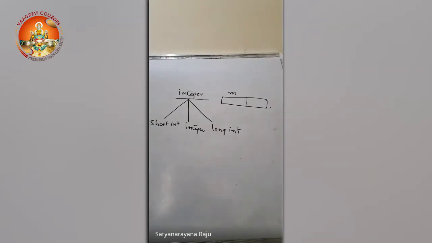And how many bytes of memory space are you allocating? You are allocating 2 bytes, in which we can store any number between minus 32,000 something and plus 32,000 something. But now by using this marks variable, you are going to store a value between 0 to 100, which can be accommodated in only 1 byte of memory space.